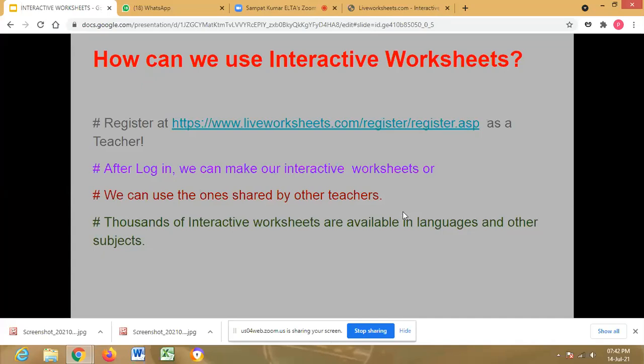We can also make use of n number of interactive worksheets which are available on this website. This is how to register here. For the first time, users can register like this by providing all this information. Once registration is completed, we can log in. After that, the first thing is we have to make interactive worksheets. That is where our actual work begins.